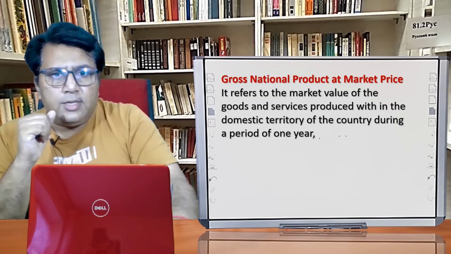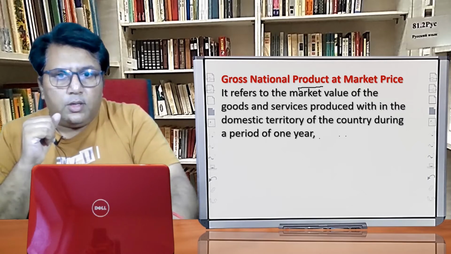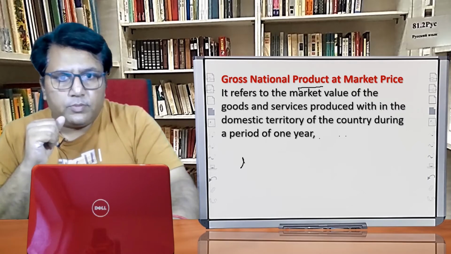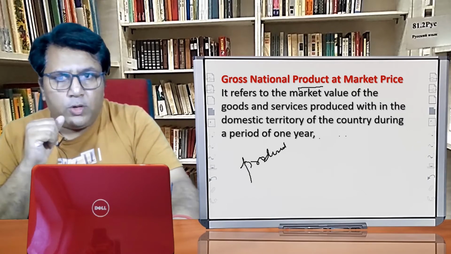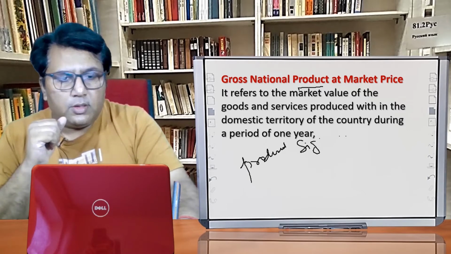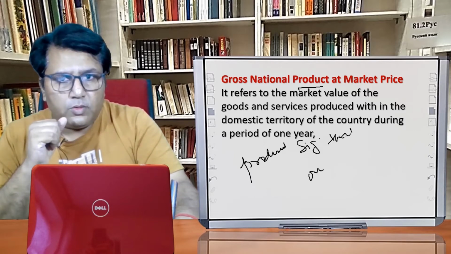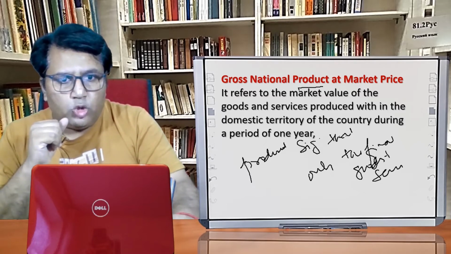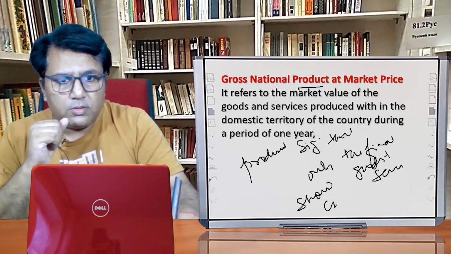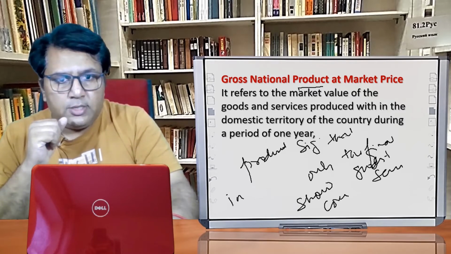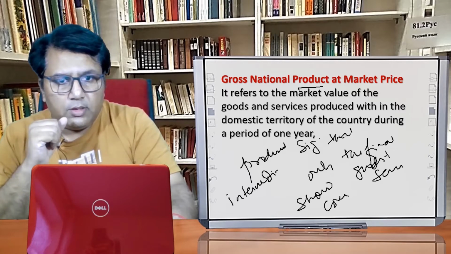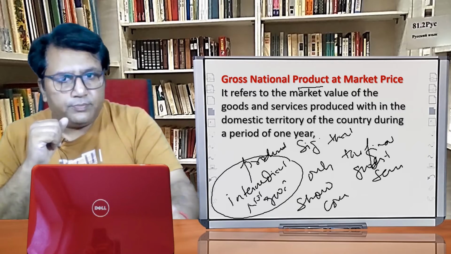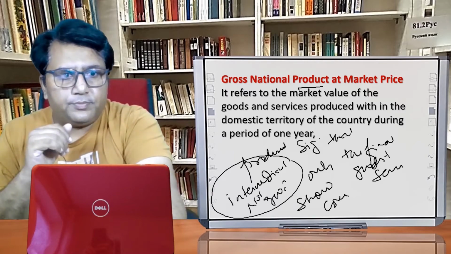Now let us see the next thing, that is a product. Here the product signifies that only the final goods and services should be considered. The value of intermediate goods is not considered. Clear? I hope the point is clear.